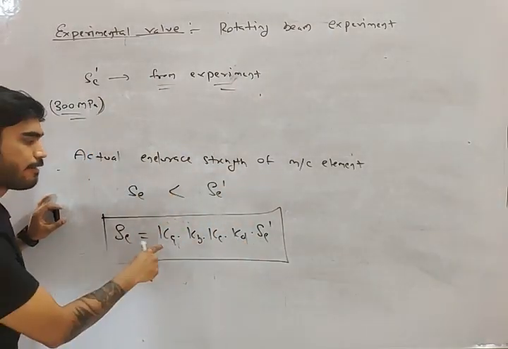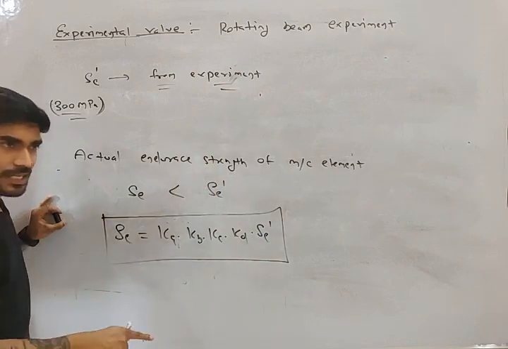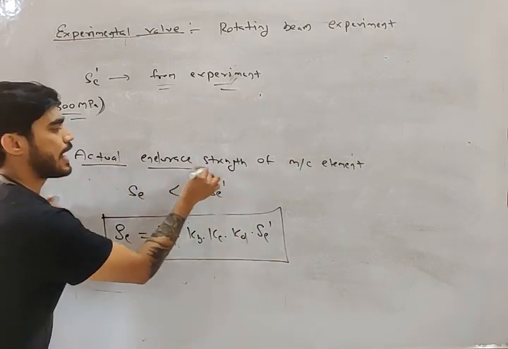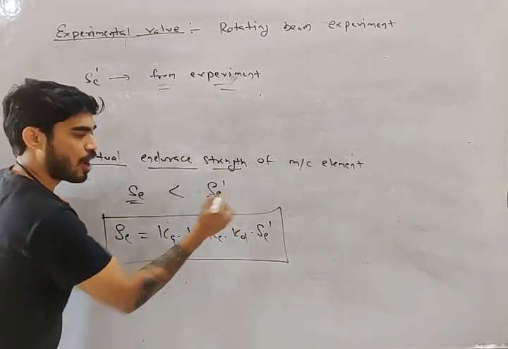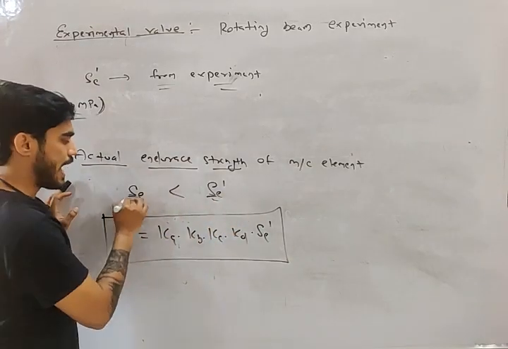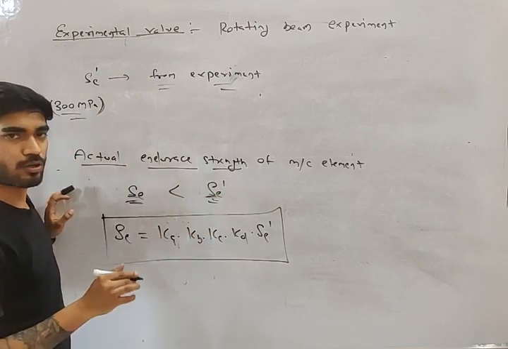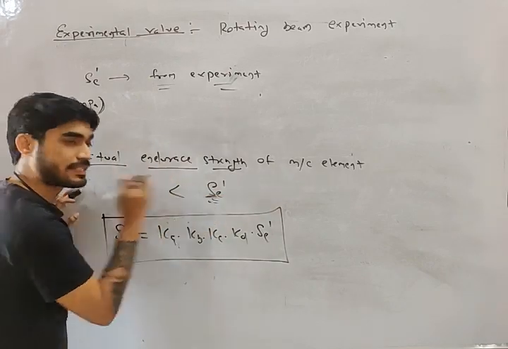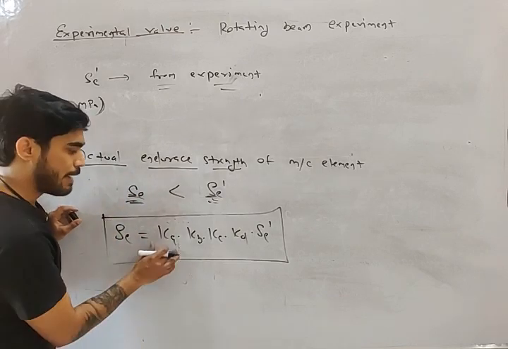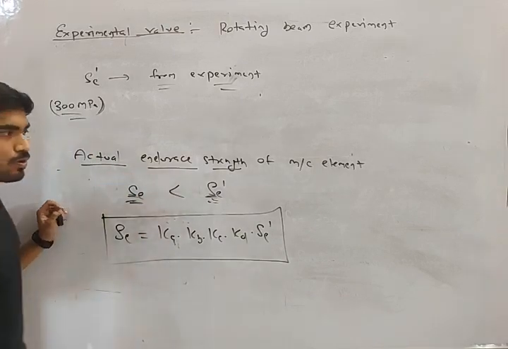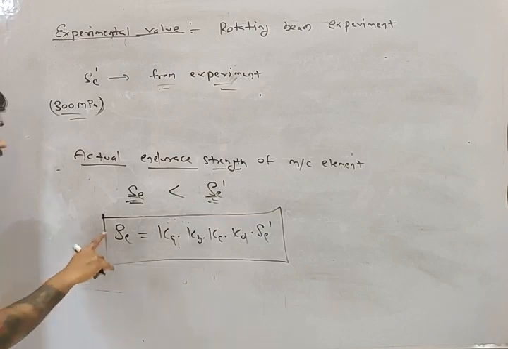Then we multiply different factors and we get the actual endurance strength. So the actual value is less than the experiment value, and we find it by multiplying these factors. Now one by one we will understand what these factors are.